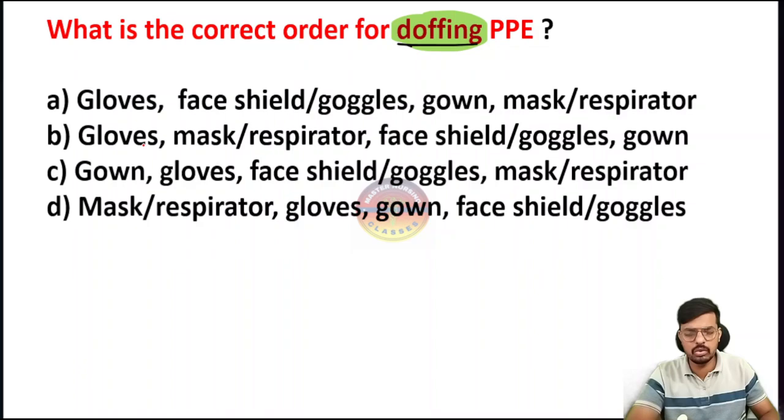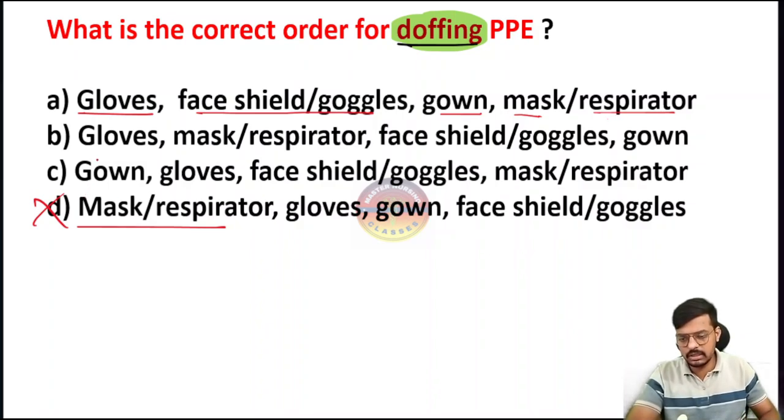The first thing we have to know is that the gloves should be removed first. So option D I am removing directly, because here it says mask is first. Then coming to option A: the gloves we have to remove, after that the face shield, then after that the gown, then after that the mask and respirator. Is this the correct sequence? Yes.